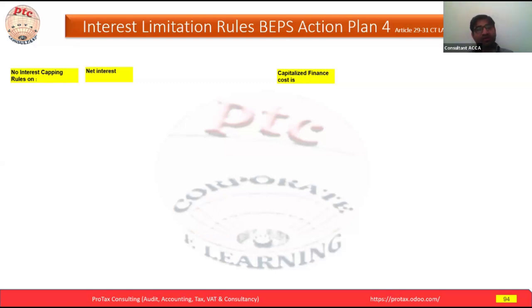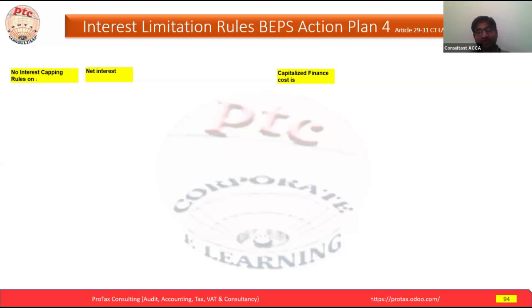Here are summarized key notes that we have to remember, and they will be helpful while doing the interest capping rule. The whole story of this relevant article of the Corporate Tax Law 2931, the crux or summarized version, is here. We already learned all of these points, but I appreciate it if you also note these down and keep them with you.